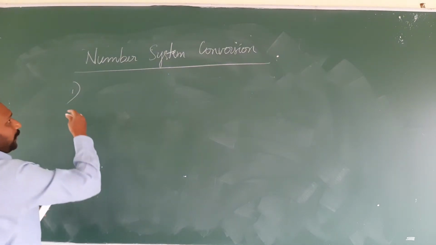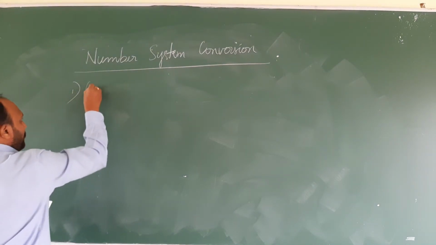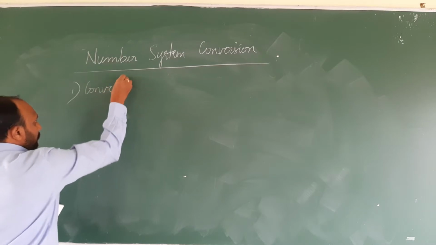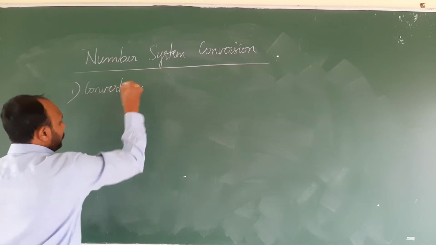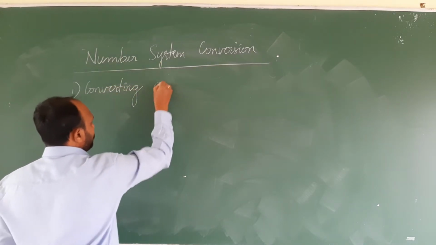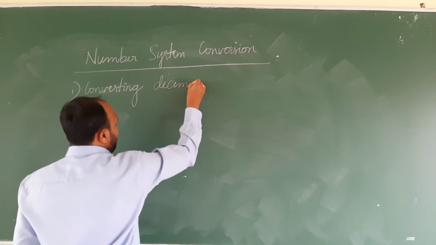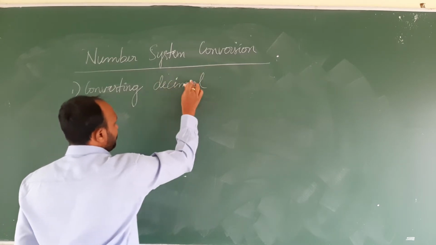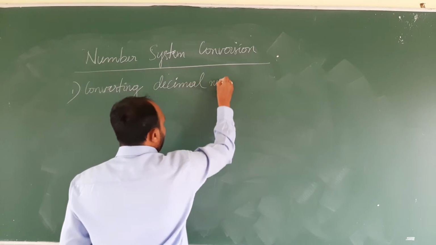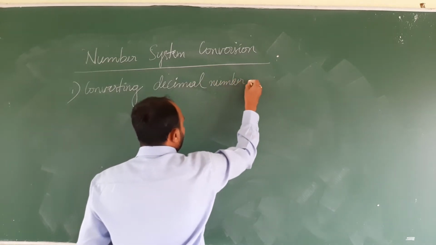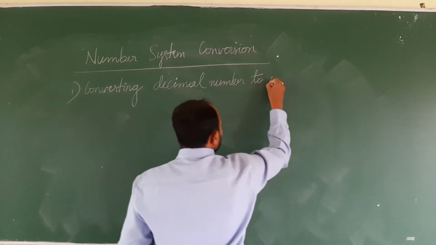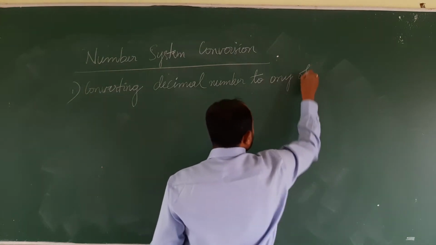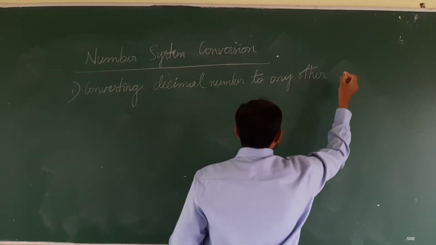The first form of conversion is converting a decimal number to any other number system.